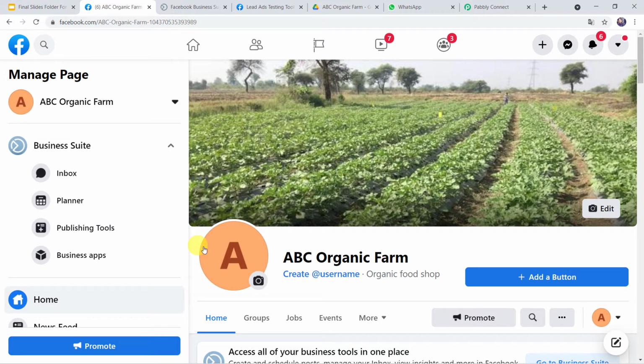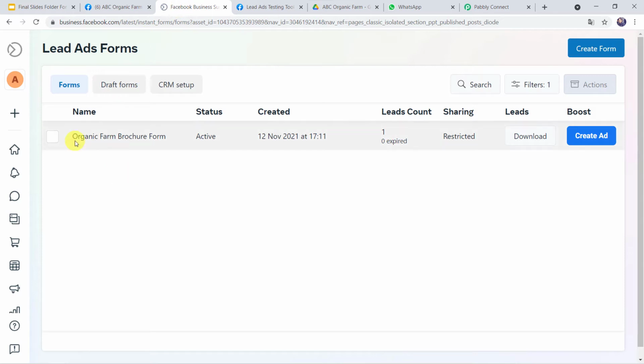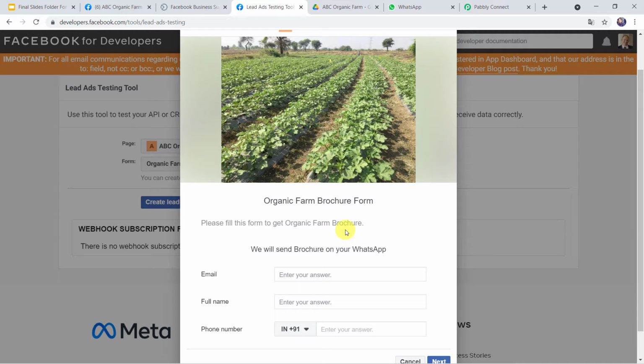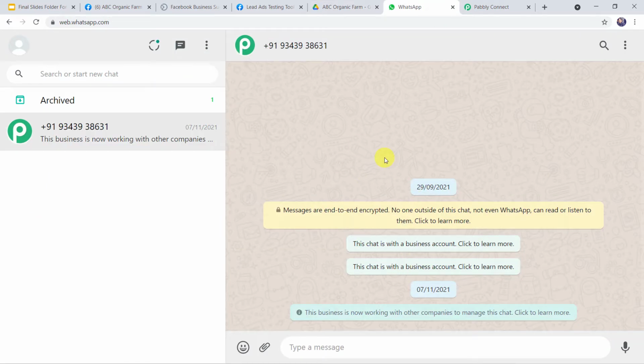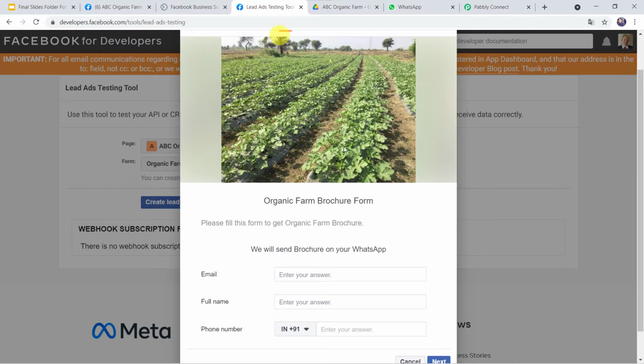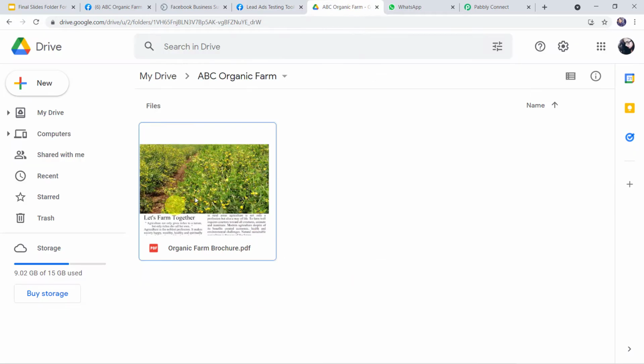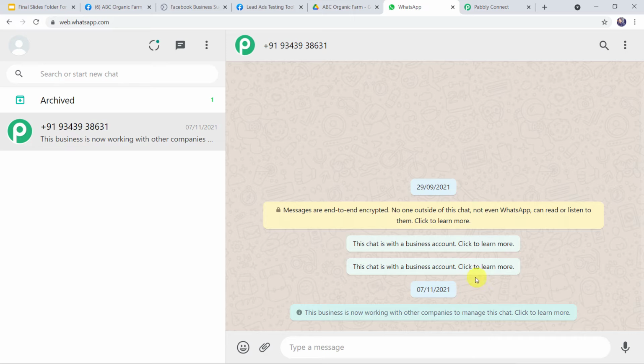So this is the Facebook page name, ABC Organic Farm. This is the Facebook lead ad form, the organic farm brochure form, and this is how the form actually looks. This is the organic farm brochure which I have saved into my Google Drive, and this is the WhatsApp number of the customer. So now I want that whenever a customer fills this particular form, that is the Facebook lead ad form, automatically the brochure which is saved into my Google Drive should be shared on the WhatsApp number of the customer along with a message.